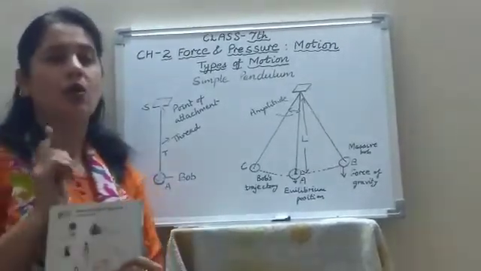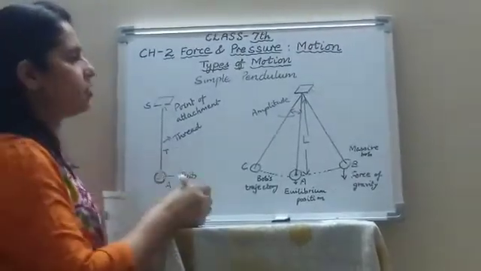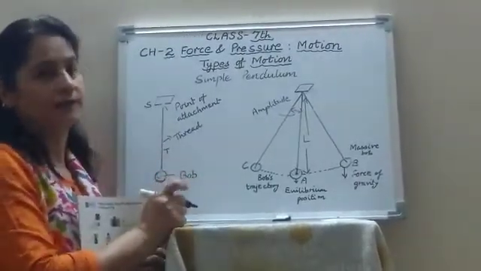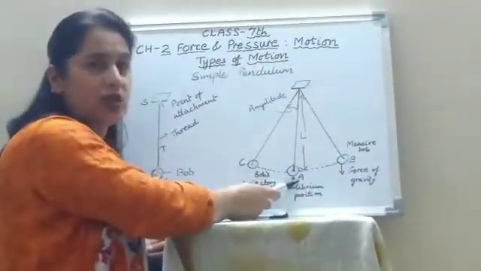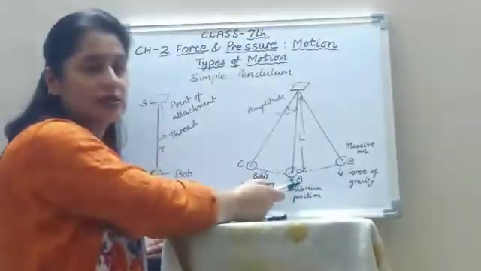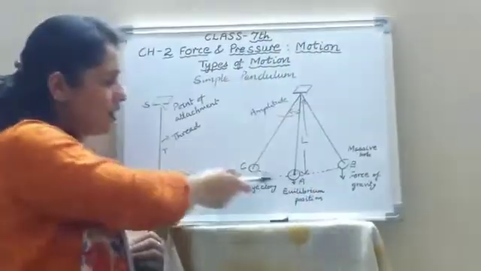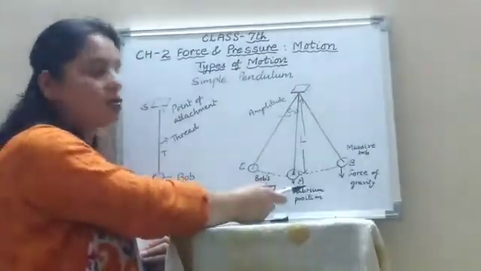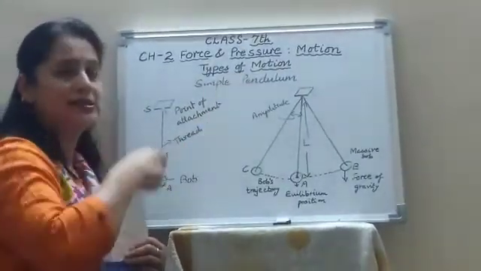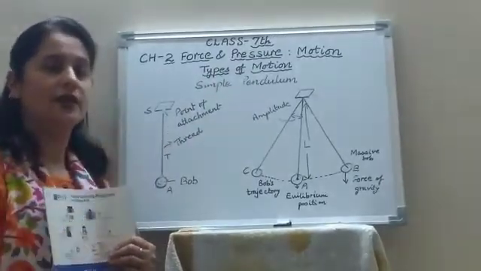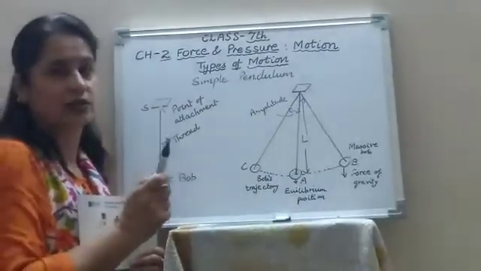Now what do you mean by oscillation? One complete to and fro motion of the pendulum is called oscillation. That means, suppose this is the initial position, the starting position of the pendulum. A is the starting position. Then it goes to B, then on the other side to C and back to A. That is called one oscillation. One complete swing, starting from the position and then coming back to the same position, is called one oscillation.